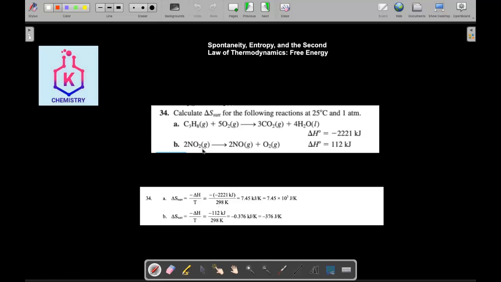And the second one, also do the same, but this time it is positive, so it will be negative of the positive, so it will be a negative value, and divided by 298 again. Now don't forget that this result comes in kilojoules, and it has to be changed into joules, because in joules is the result for the entropy. Entropy result has to be in joules only. So I have to change from kilojoules into joules by multiplying by 1000.